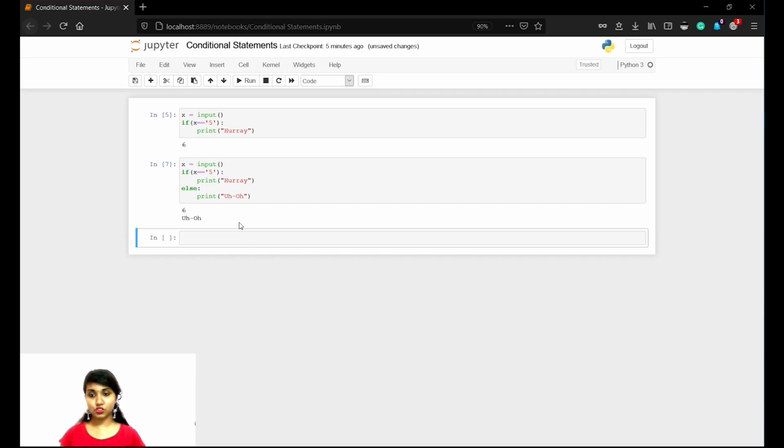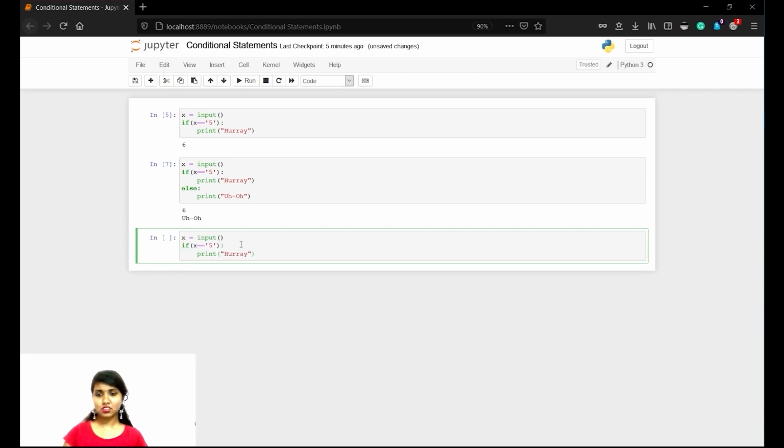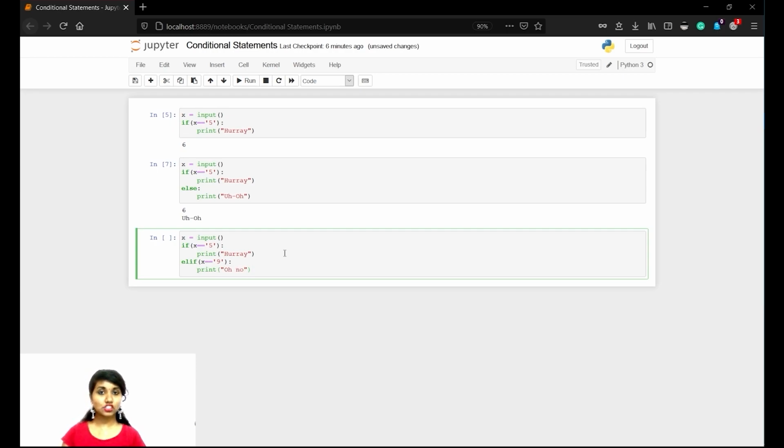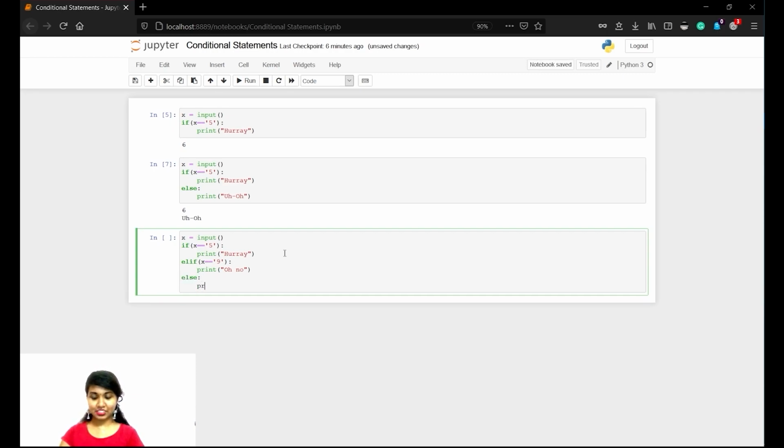Now let's move on to some other, let's print the same thing, right? Why should we confuse with this? Elif. Let us assume that x is given as 9, it should print oh no. So else it should print uh-oh.